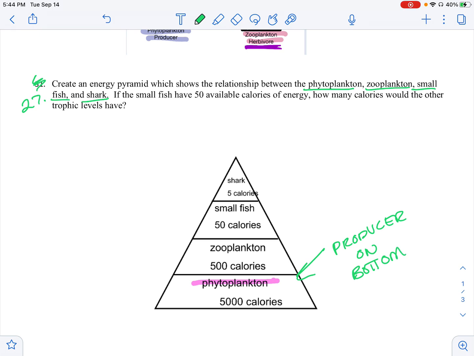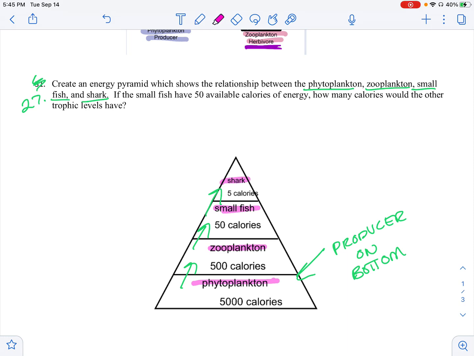So that means they always have to be at the base of every pyramid and every food web and food chain. Okay, so the phytoplankton are there. The zooplankton eats the phytoplankton. So there's one level of my food chain. Then the small fish eat my zooplankton. There's my next level of my food chain. And then at the top of my food chain, I have my shark, which are eating my small fish.